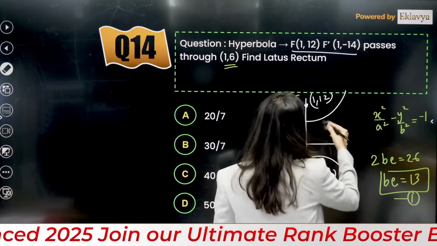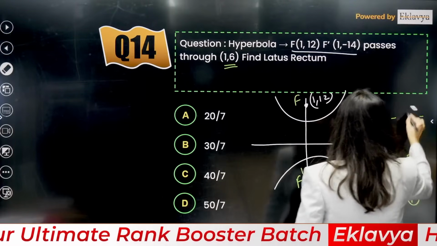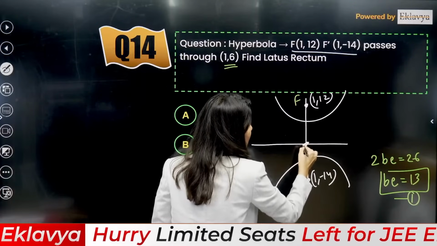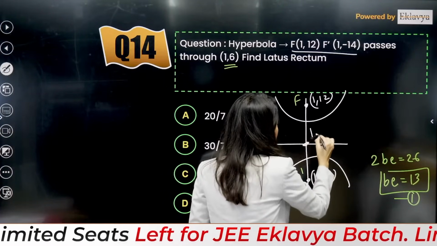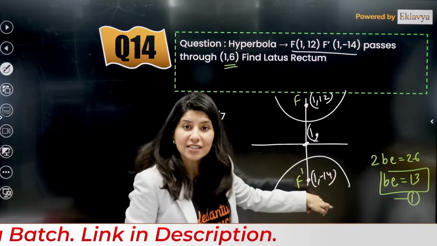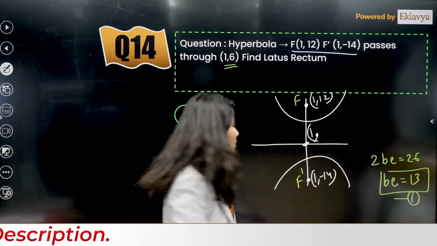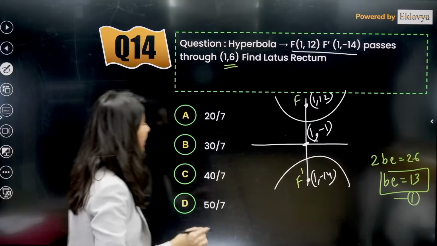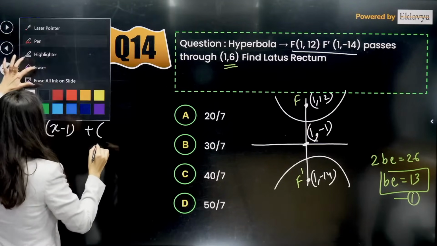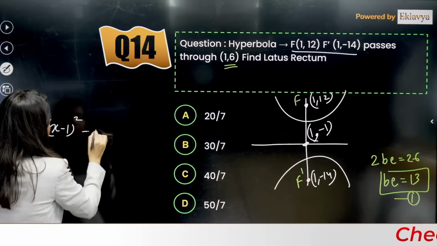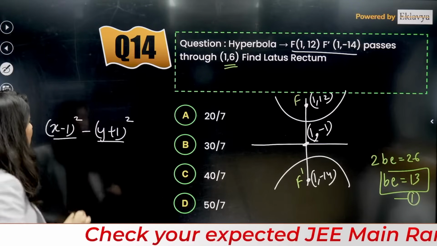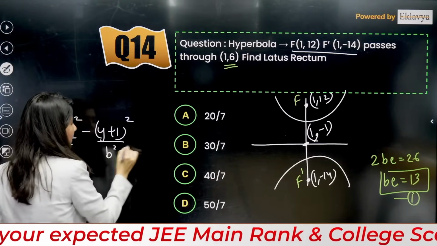Also, let me tell you, the center also I can write the center. Can anybody tell me what is the center of this hyperbola? So you can calculate center. Now center will be, tell me what will be the center? So center will be 12 minus 14 is what? Minus 2. So 1, minus 1. Right? So this is x minus 1 whole square plus, minus y plus 1 whole square upon, and this is going to give you a square. This is b square equals to minus 1.